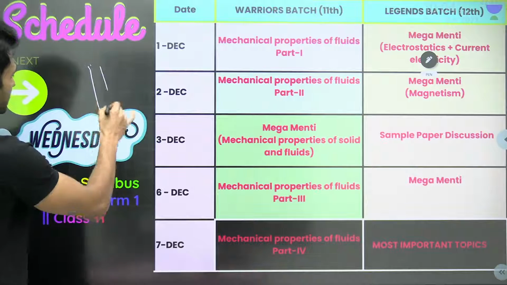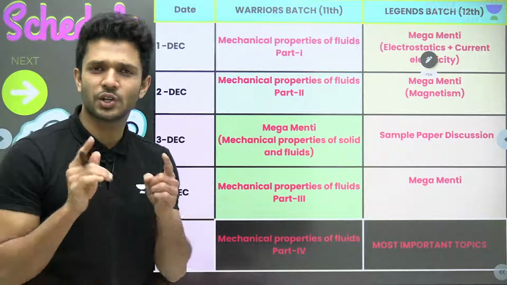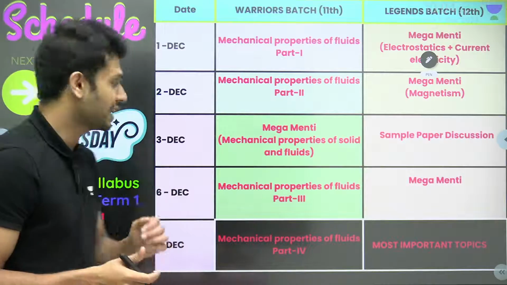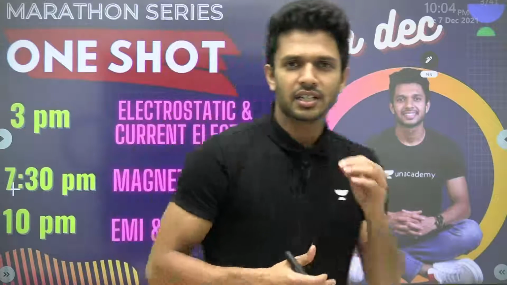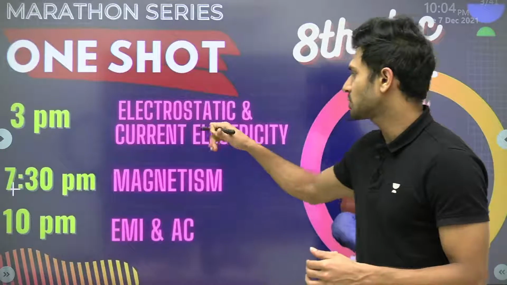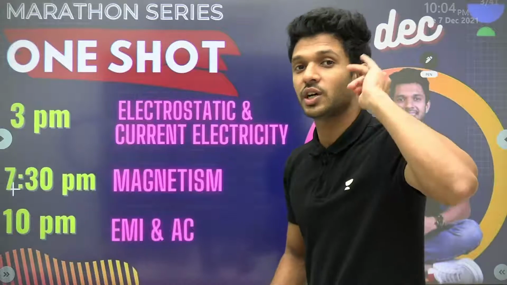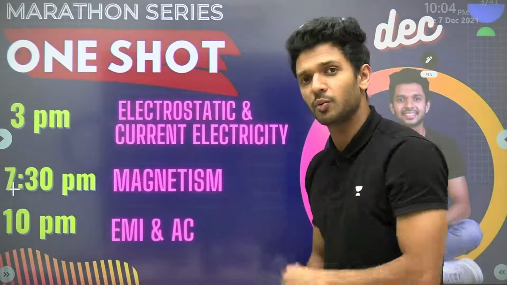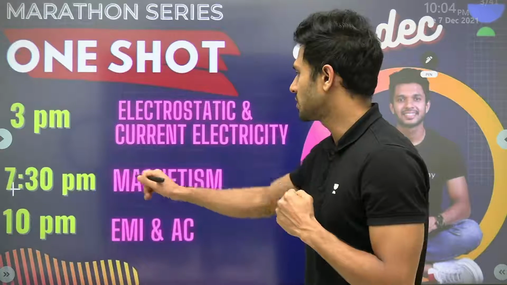Yes, the complete syllabus marathon is going to happen tomorrow. Starting from what time? At 3 p.m. we have the first marathon, part 1, electrostatics and current electricity. We'll be discussing concepts. We'll be doing multiple choice questions. We'll be doing assertion-reason type questions. What else do you need for your preparation for term 1?